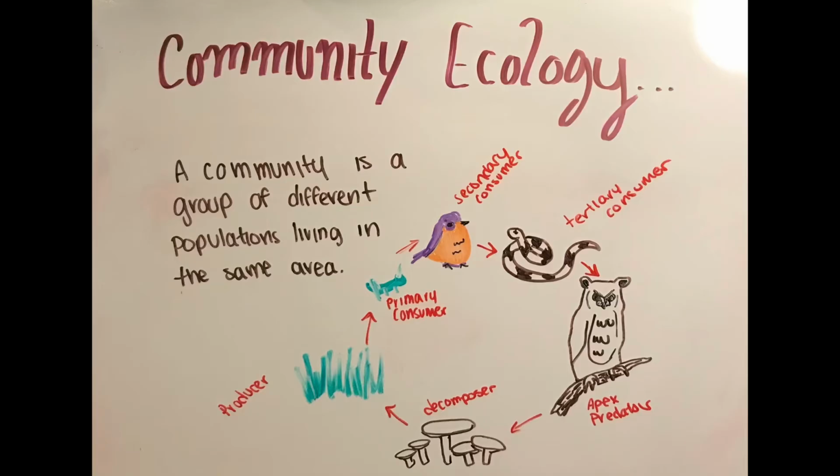Community ecology. A community is a group of different populations living in the same area. For example, all the humans, deer, and dogs living in Lago Vista is considered a community. A community has many interactions between the populations of species that live there. These interactions can be positive, negative, or neutral. The diversity of a community depends on the amount of different populations in the area, and the more diverse a biome or area is, the better chances the biome has to overcome any harm or disaster that may occur.